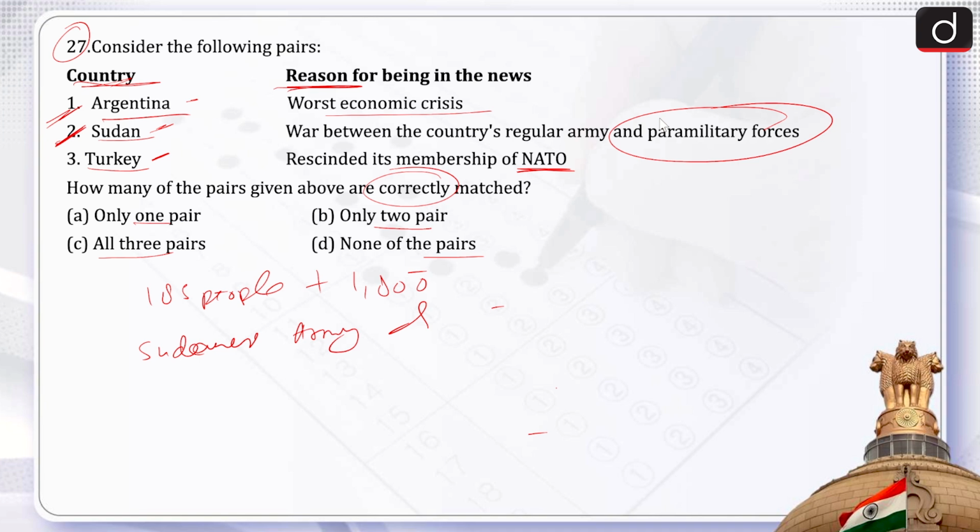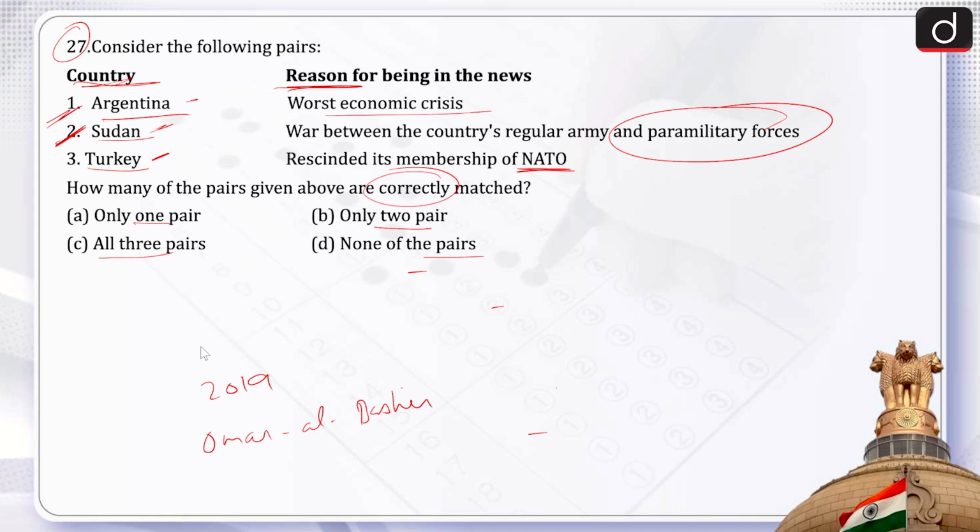The conflict traces back to the year 2019, when Sudan's long-serving president Omar al-Bashir was overthrown by the military generals. So there was war. Therefore, Sudan is also correct.